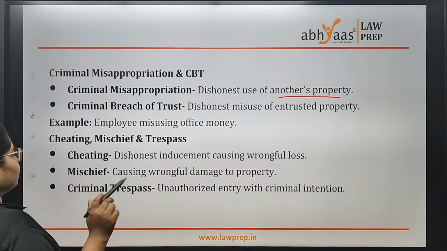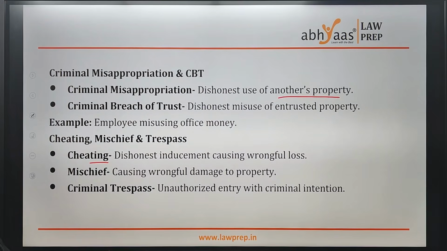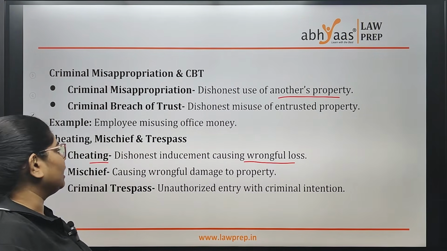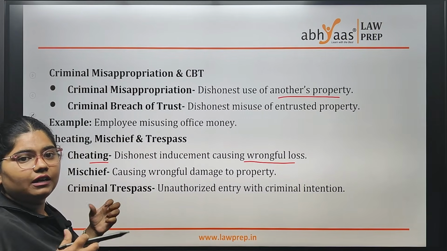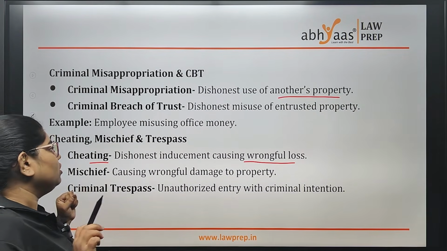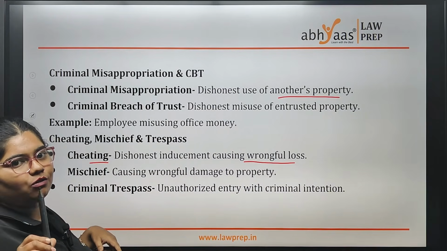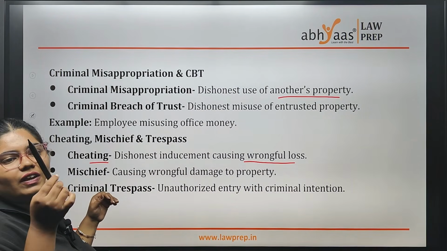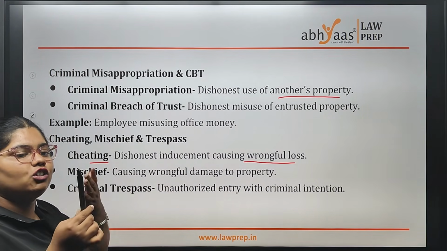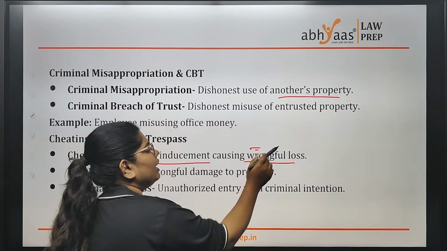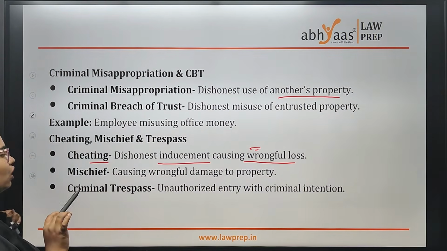Cheating, mischief and trespass. Cheating is nothing but dishonest inducement causing wrongful loss. Someone will cheat you, you know, right, what is cheating. So someone is saying that this pencil is very nice, take it for 50,000 rupees, it's very advanced. Actually it's a very normal pencil, it is actually worth 2,000 rupees. So because of this inducement they have faced wrongful loss.